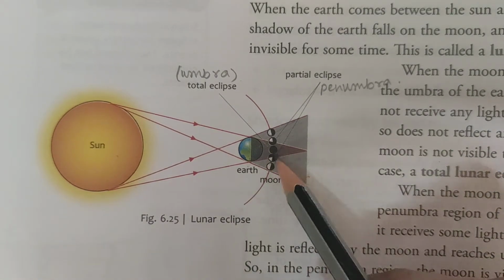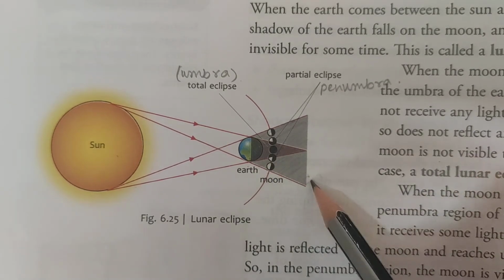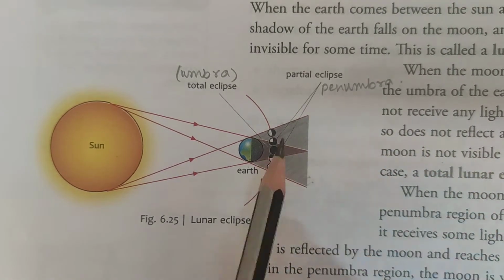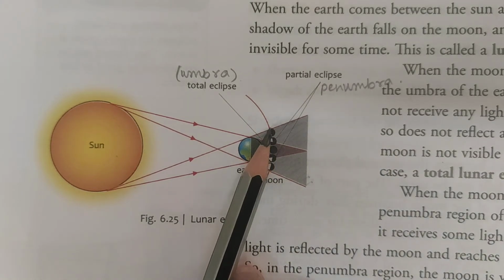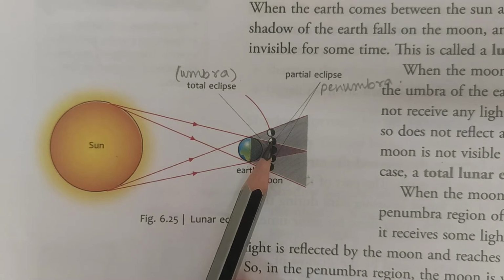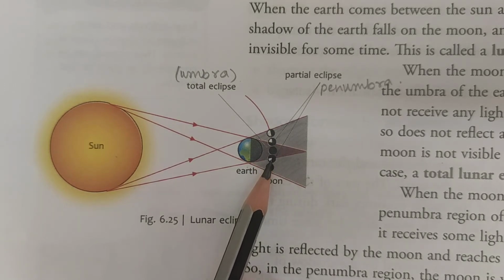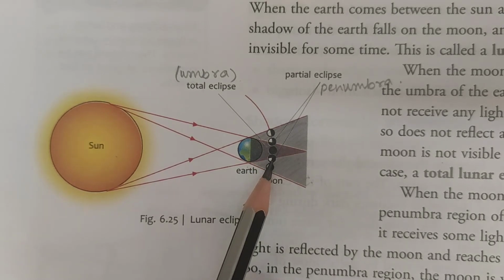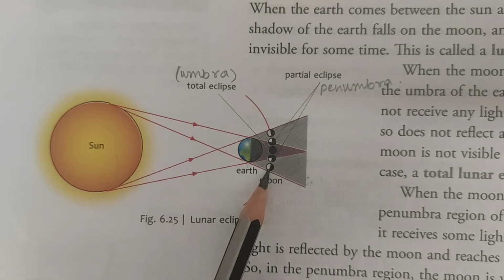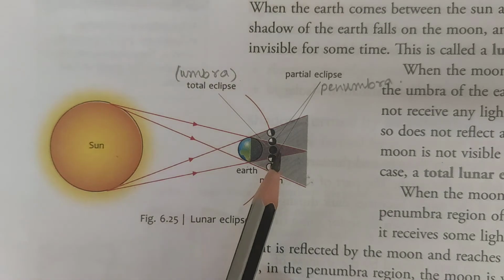This is the umbra region of Earth's shadow and this is the penumbra region of Earth's shadow. So when the moon is in the penumbra region, we can see the moon partially. As soon as it enters the umbra region, it's completely dark and we cannot see. Again, when it leaves the umbra region and enters the penumbra region, we can see parts of the moon. Okay? So this is the lunar eclipse: partial lunar eclipse, total lunar eclipse.